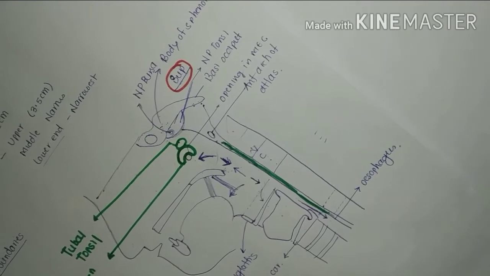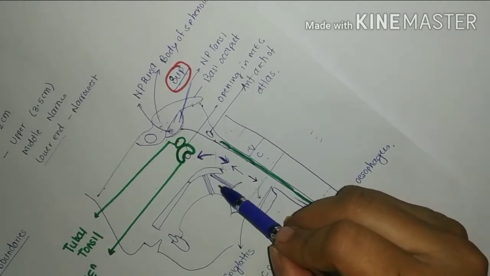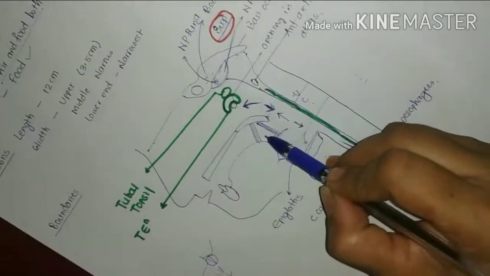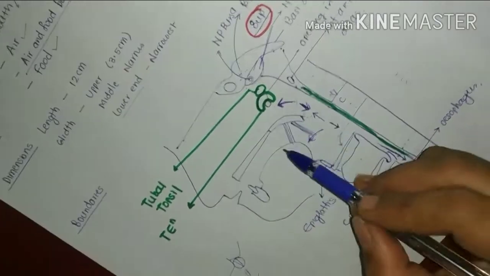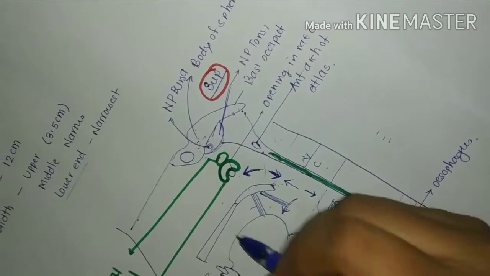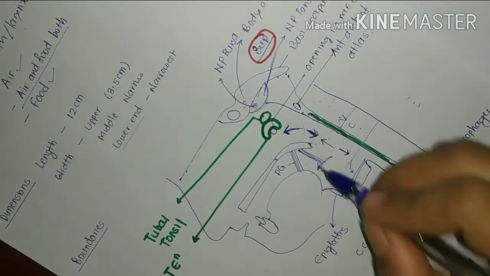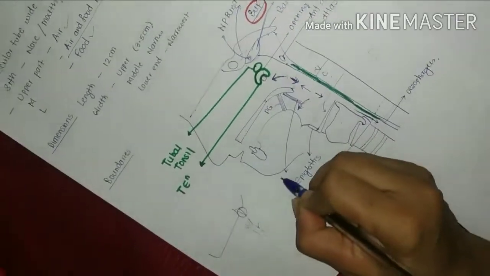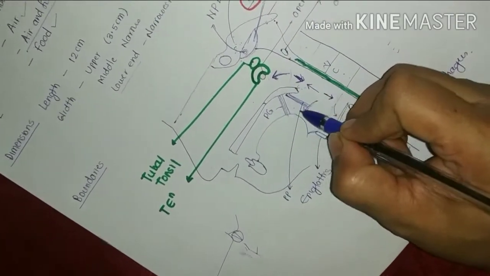Then on each side or on the lateral wall it shows the presence of tonsillar fossa. Now initially only we have seen that this is the palatoglossal arch. This is the palatopharyngeal arch. In between these two there is a fossa.